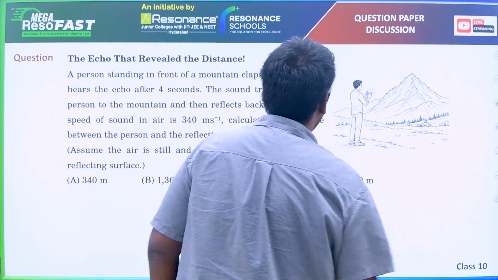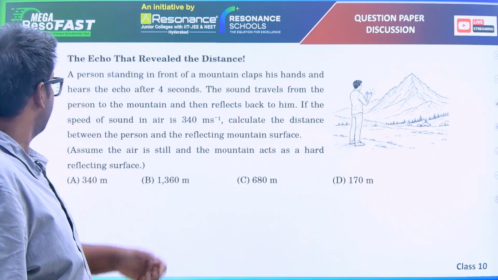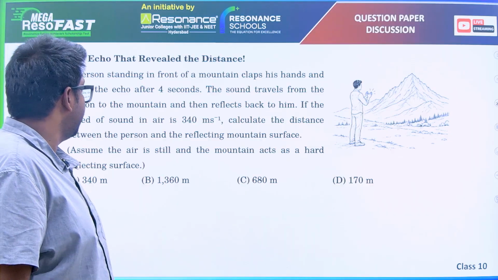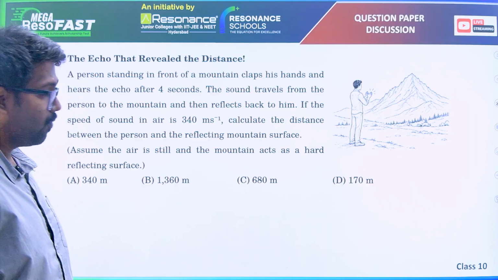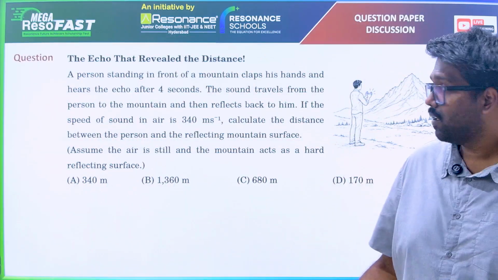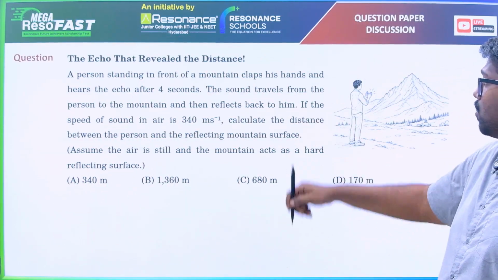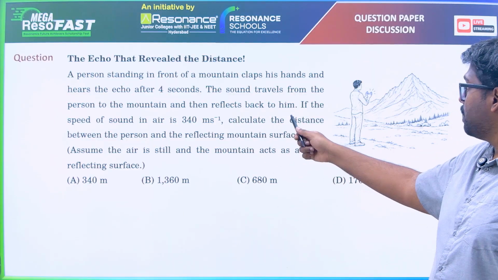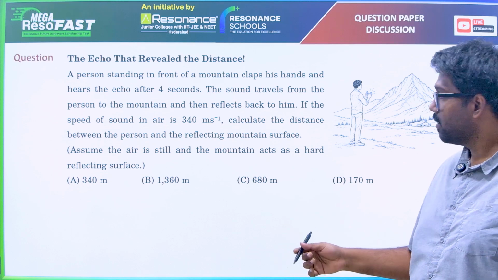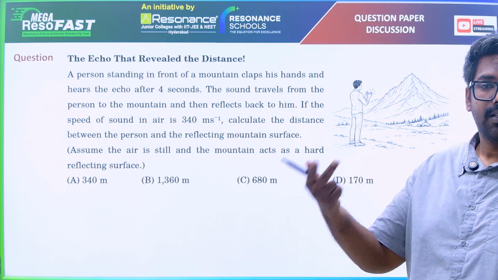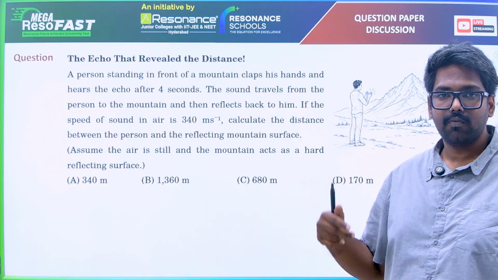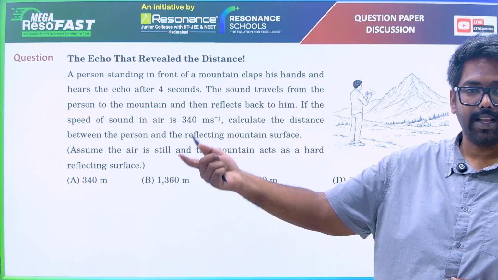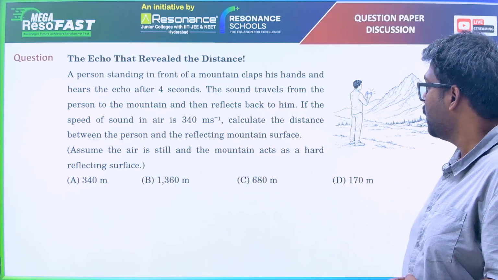Next question. This is a simple question. A person standing in front of a mountain claps his hand and hears an echo after 4 seconds. The sound travels from the person to the mountain and reflects back to him. That is what echo means, right? When you hear a sound repeatedly by reflection, when you clap, you hear an echo of your clap. That is basically sound reflecting and coming back to you.